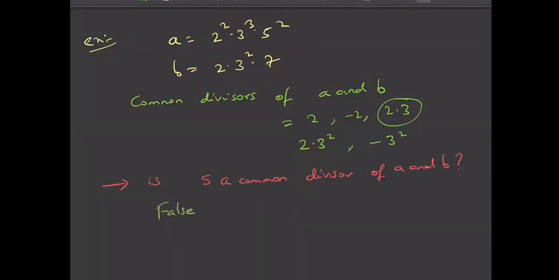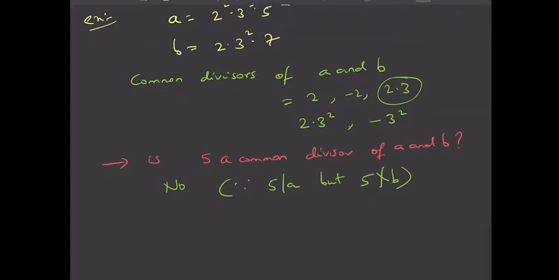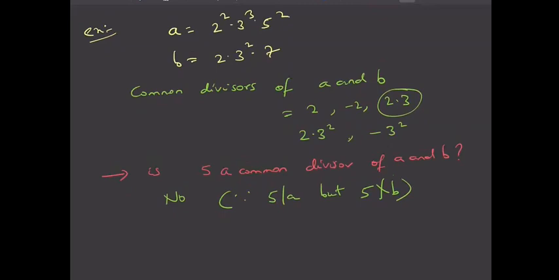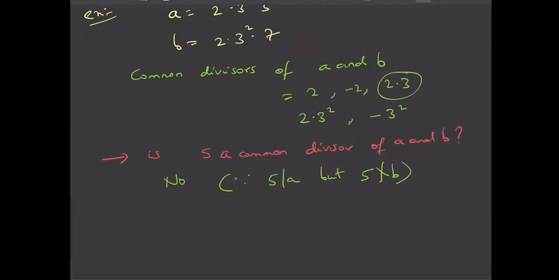The answer is no, because 5 divides A, but 5 does not divide B, right? So 5 is not common because 5 is present in A, but it is not present in B. So 5 is not a factor of B. Fine. Similarly, 7 is also not a common divisor of A and B.